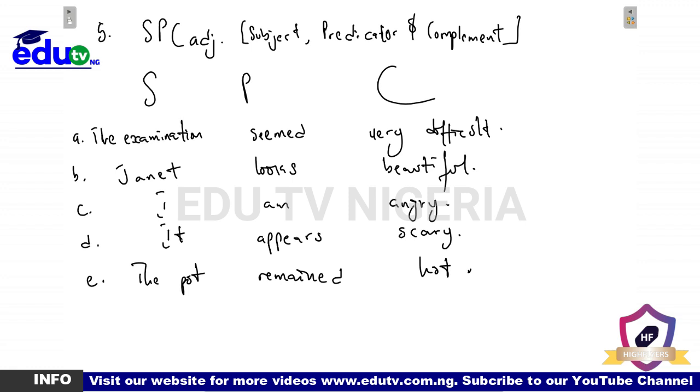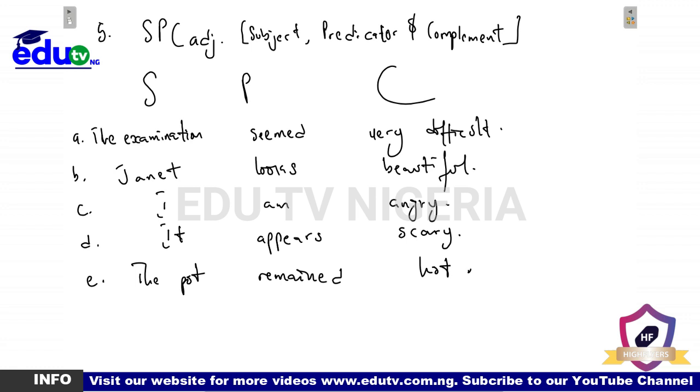So the difference between pattern 4 and 5 is just that while the complement intensive in your pattern 4 is a nominal group, the complement intensive in your pattern 5 is an adjectival group or phrase. Very difficult is an adjectival phrase. Beautiful is an adjective or a single word, which we could also call an adjectival phrase too. Angry, the same thing, an adjectival phrase. Scary, an adjectival phrase. Hot, an adjectival phrase.